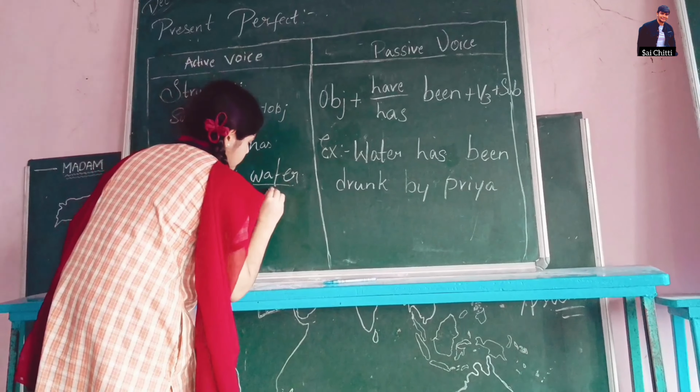Object plus will be by shall be, being plus V3 plus subject. So in passive voice, the object will come at first and the subject will come at last. So here subject is a book